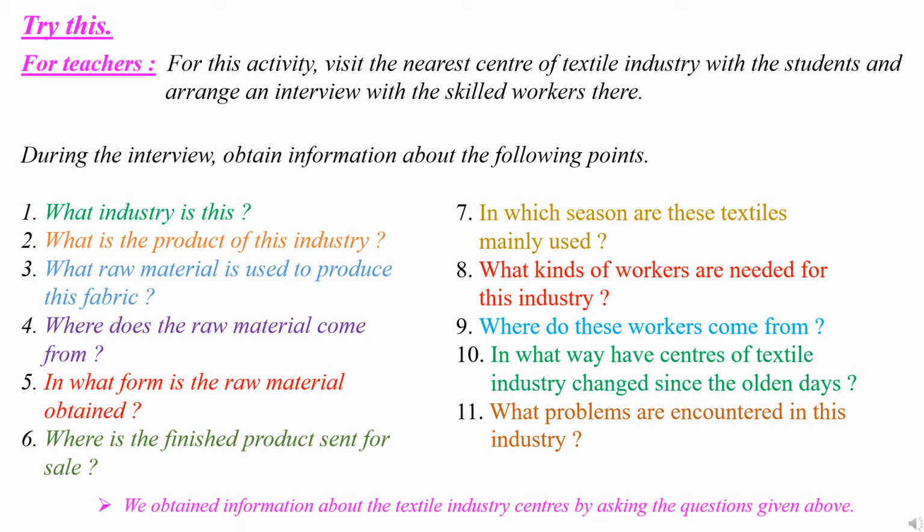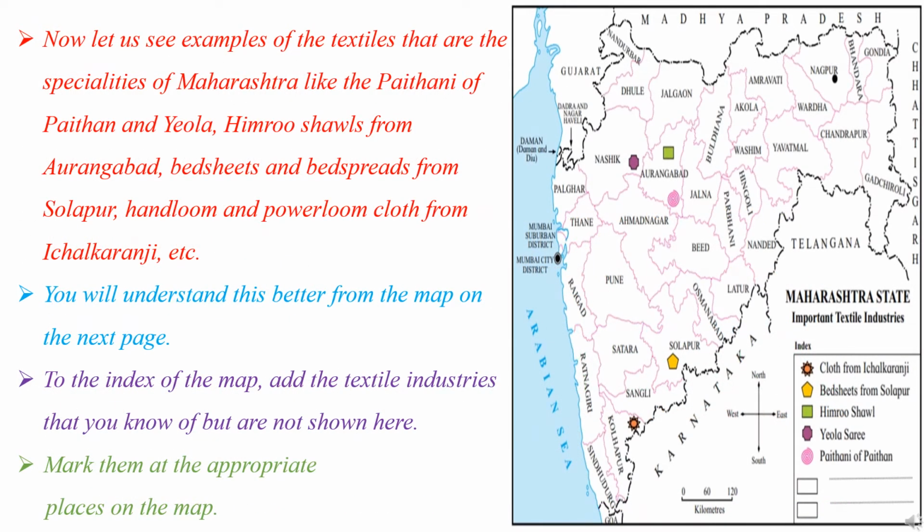So students, we obtain information about the textile industry centers by asking the questions given above. Now let us see examples of the textiles that are the specialities of Maharashtra, like the Paithani of Paithan and Yeola, Himro shawls from Aurangabad, bed sheets and bedspreads from Solapur, handloom and powerloom cloth from Ichalkaranji, etc. So students, you will understand this better from the map on the next page.